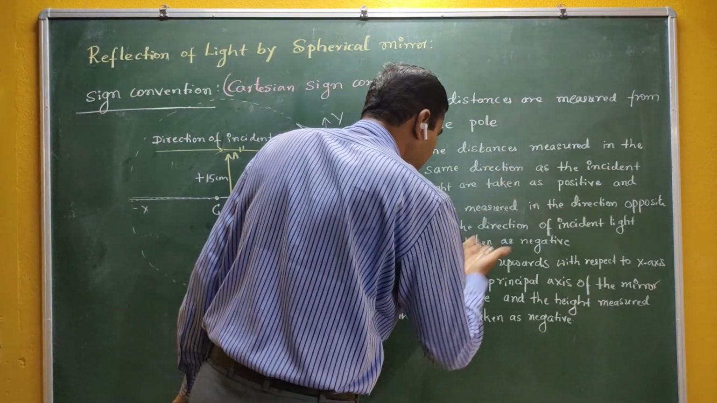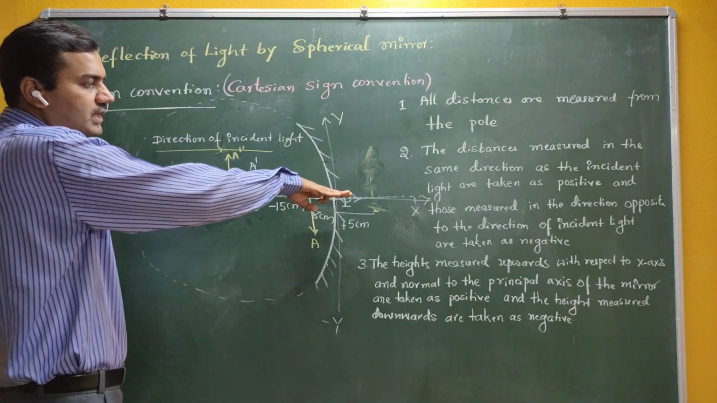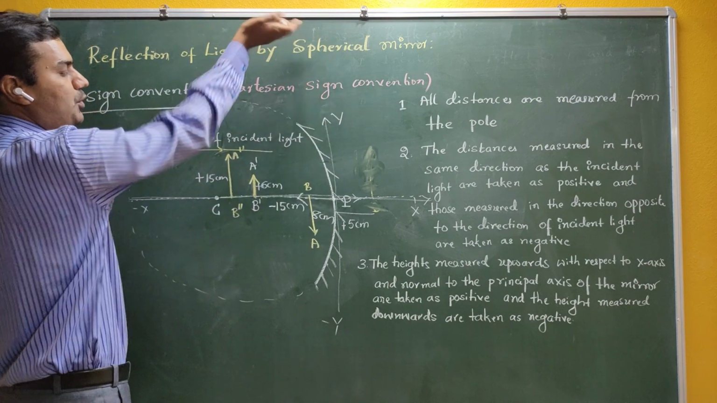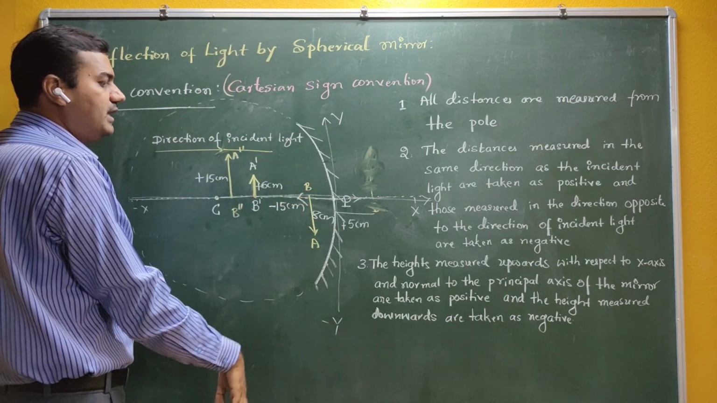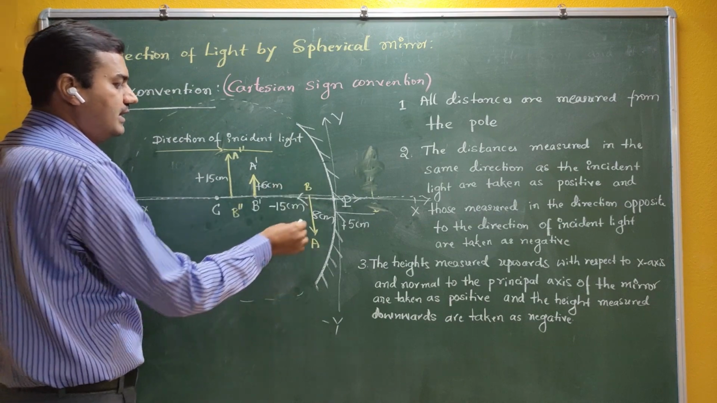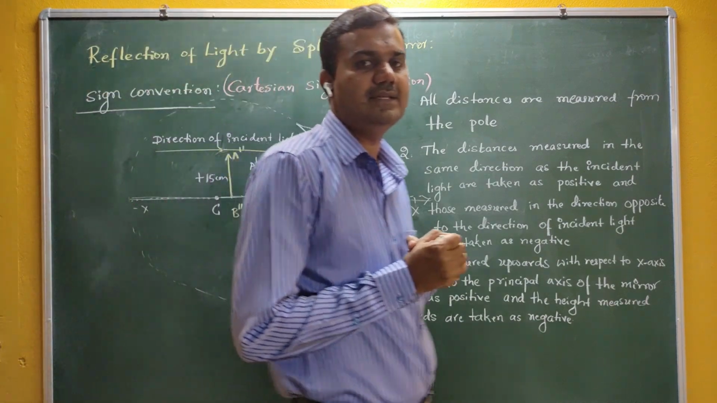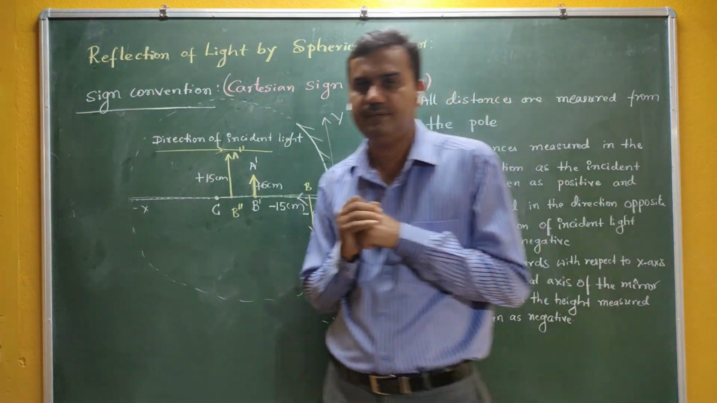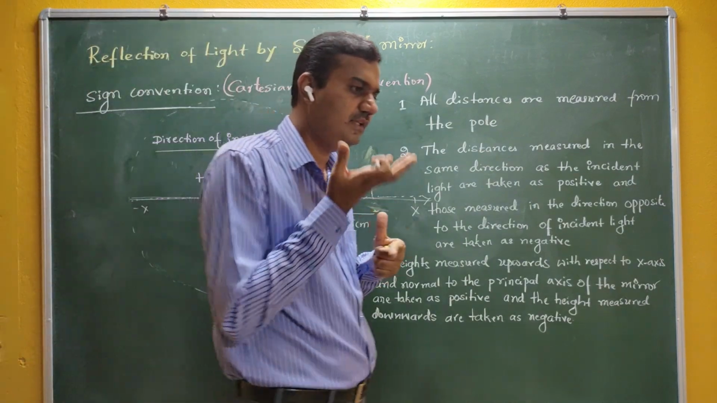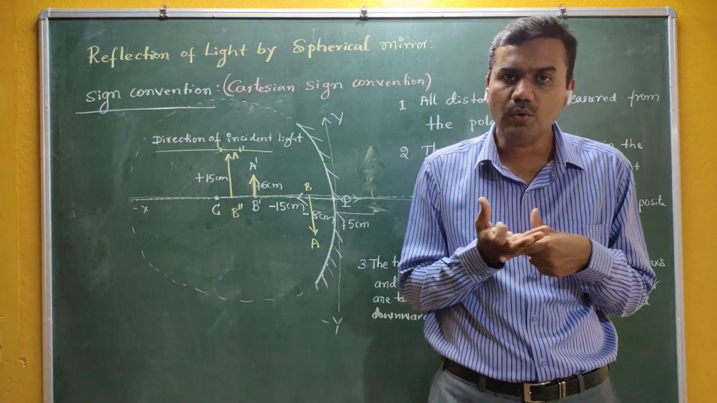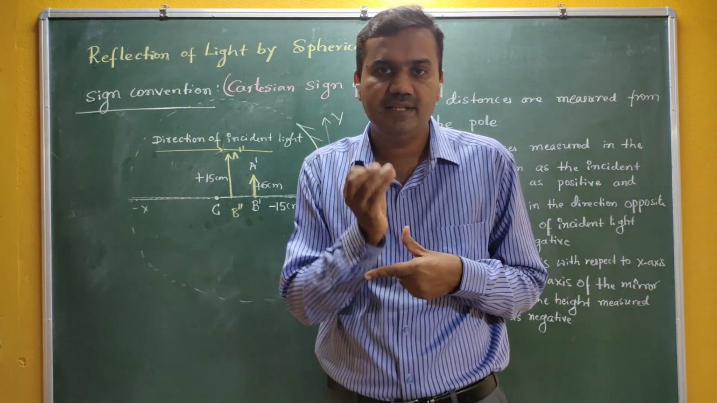Heights measured downwards are taken as negative. You are moving downward with respect to the x-axis. This is the x-axis, this is the upward direction, and this one is the downward direction. If you are moving in the downward direction, that quantity is taken as negative. That means your 8 centimeter is not 8 centimeter, but minus 8 centimeter. This is very important. The sign convention is very important in derivations and in problems. Everywhere in ray optics we have to follow the sign convention.